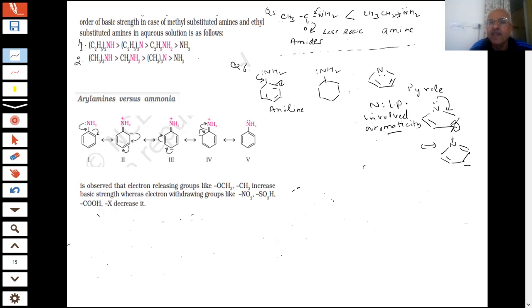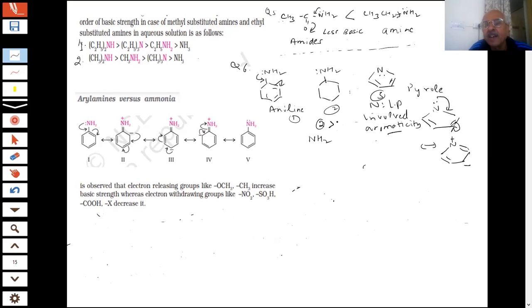So what will happen? What will be the order of these, students, here? So the number one, which is the most basic here? Most basic will be the second one. Second one. Correct answer. If this is my 1, this is my 2, this is my 3, then the second one is most basic. Then what happens after that?